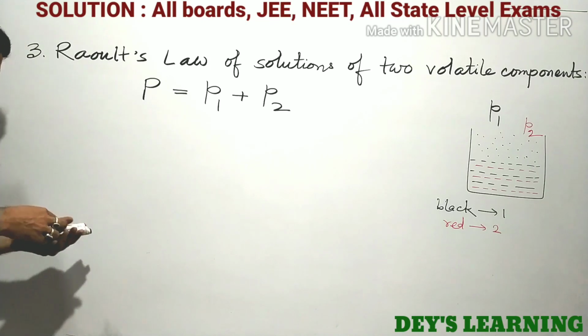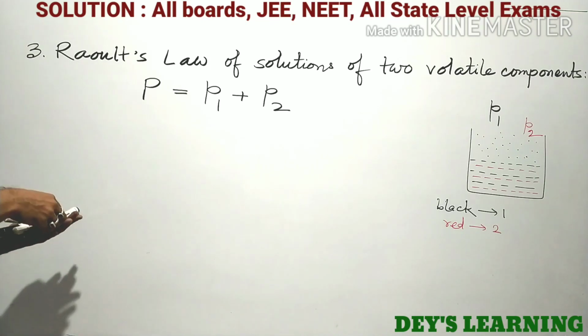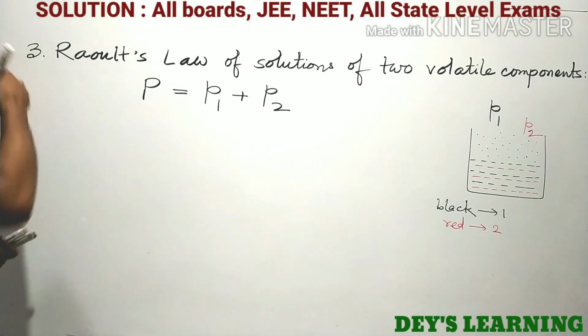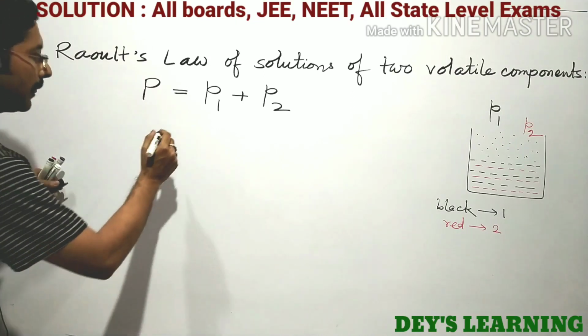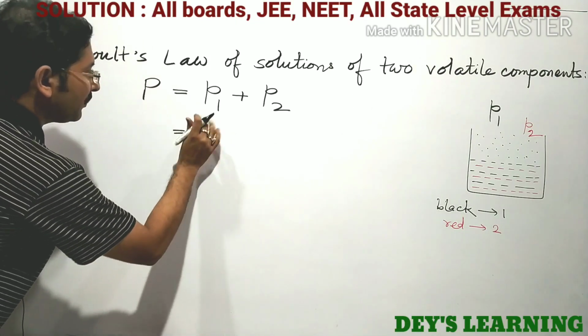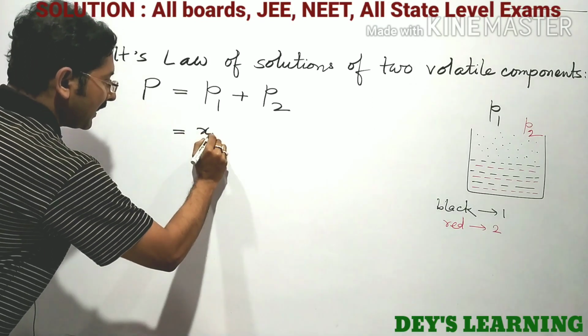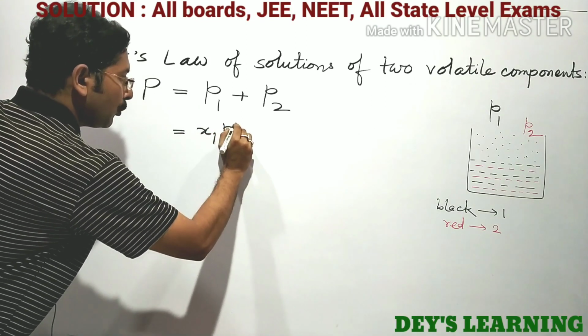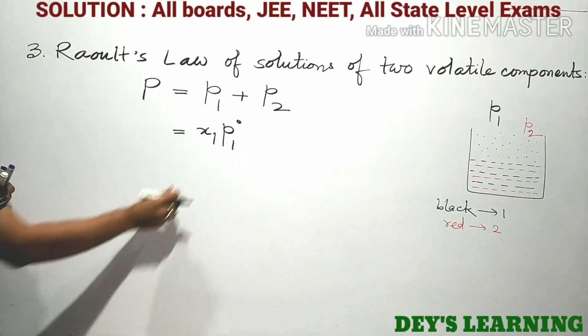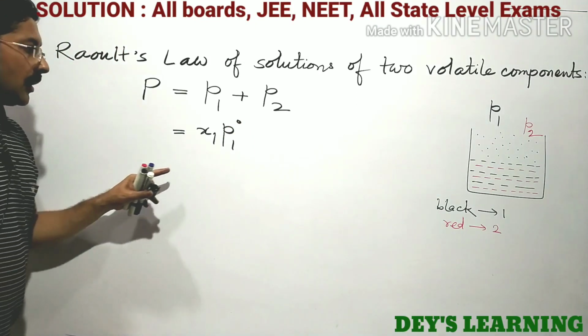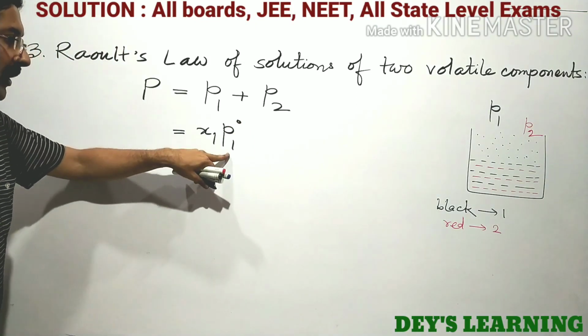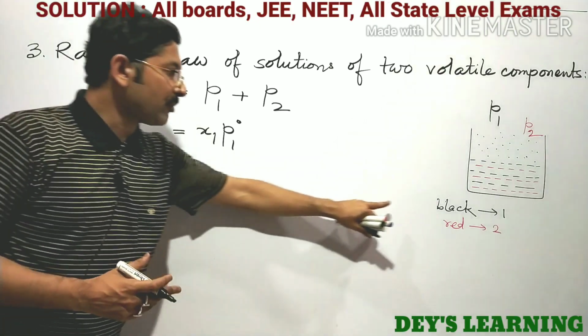Okay, now from Raoult's first law we can write this P1 equal to x1 into P01, because P01 is the vapor pressure of the pure solvent.